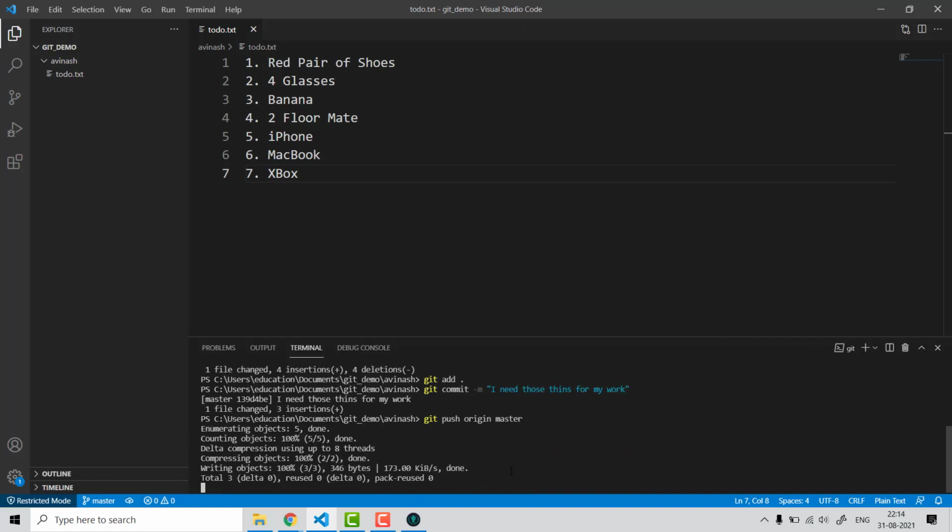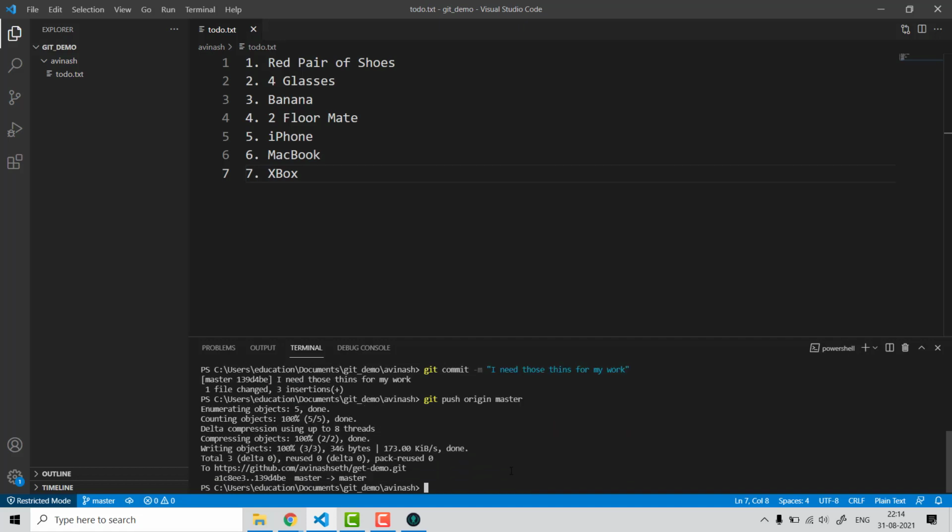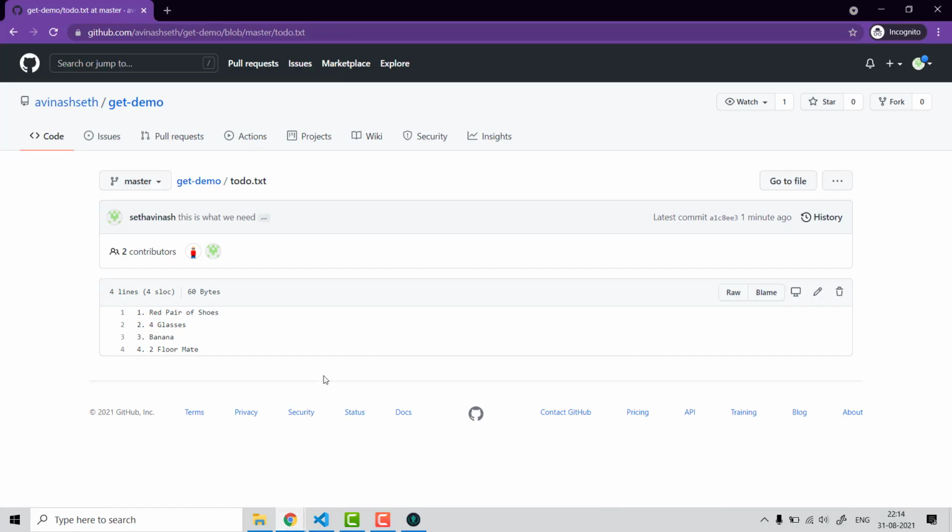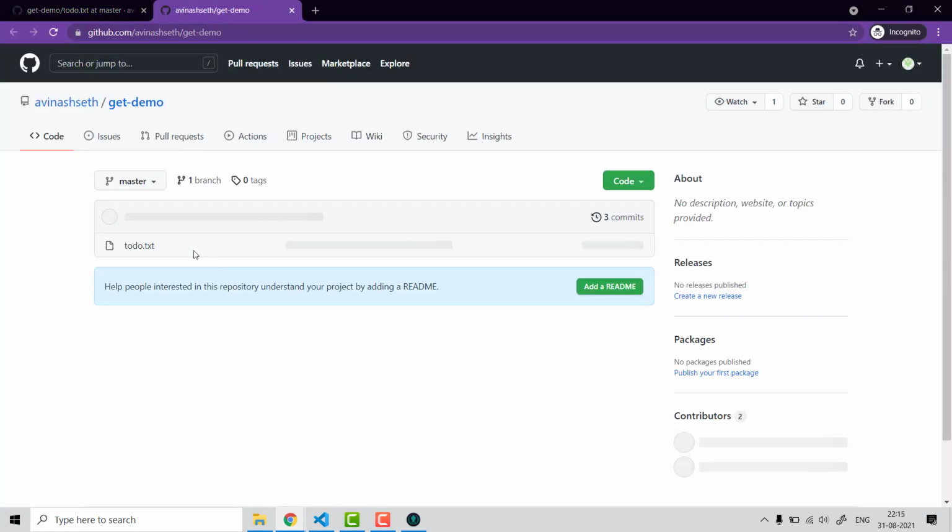Now I'm trying to show you here how git is working. Again, these are some commands which git uses. Again, that is not our concern right now. Now she will come here, and when she refreshes the page, actually I'll not refresh the page, I'll open a new tab so we can see the difference.